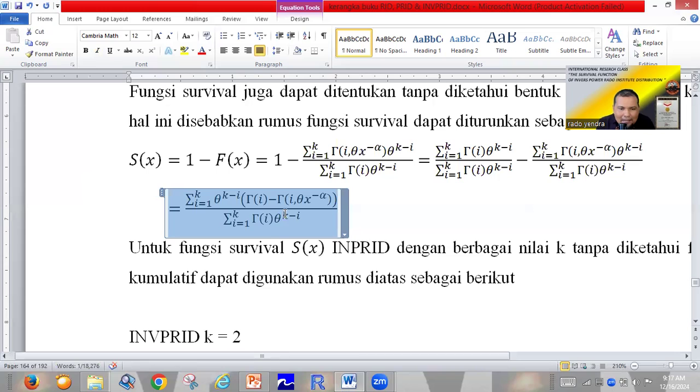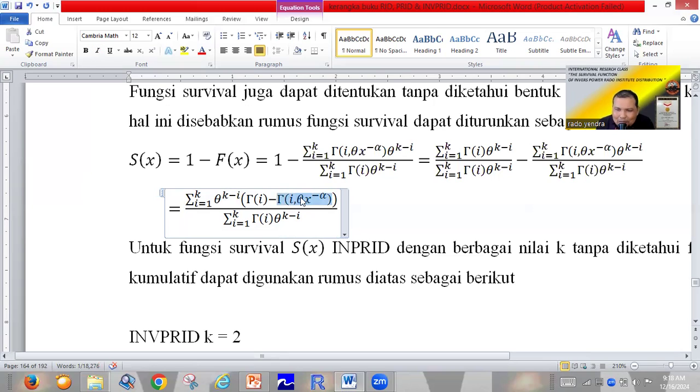This formula means we don't need the information about what the cumulative distribution function of the inverse power Rado Institute distribution is. We only need to know k and the upper incomplete gamma.